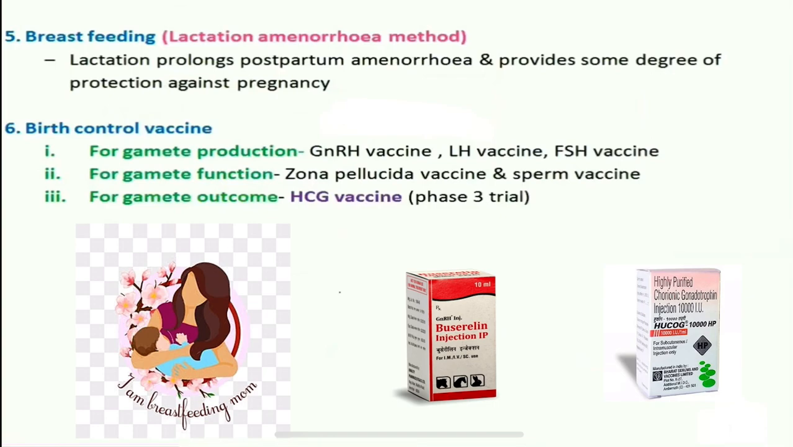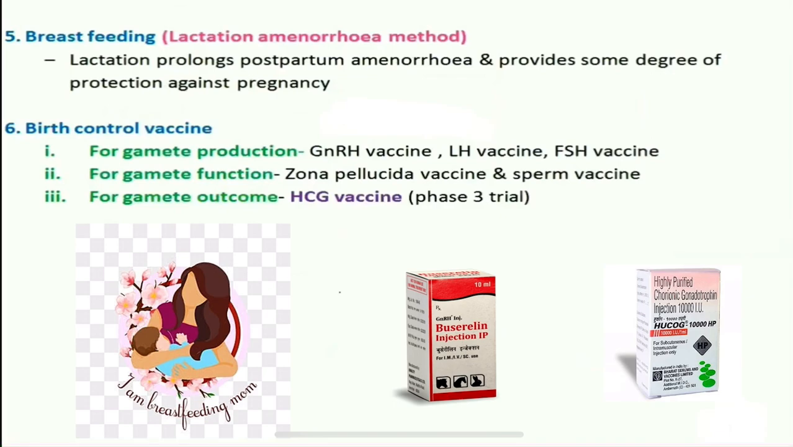And we have other birth control vaccines. For gamete production, we have GnRH vaccine, luteinizing hormone vaccine, follicle stimulating hormone vaccine. For gamete function, to stop the gamete functioning, we have zona pellucida vaccine and sperm vaccine. For gamete outcome, we have HCG vaccine in phase 3 trial. The uncertainties in these birth control vaccines are high, so the researchers are still continuing with regards to this.